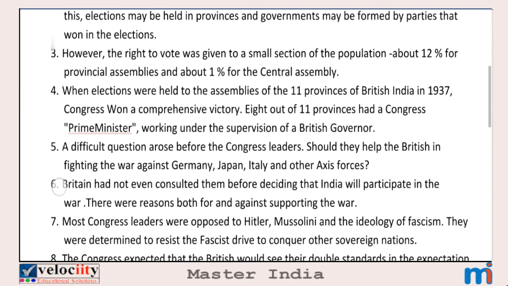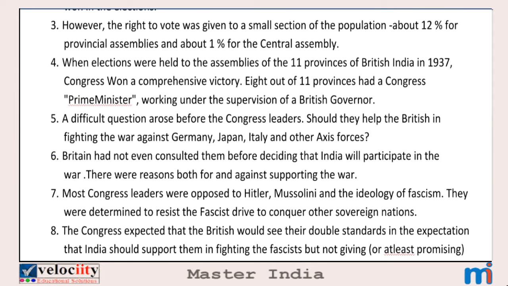Okay, third point. However, the right to vote was given to a small section of the population, about 12% for provincial assemblies and about 1% for the central assembly. So even though elections were held, only a small section of the people had the right to vote: about 12% in provinces and only 1% in the central assembly. That means when we think a state had 100 people, only 12 people got the right to vote, and if a country had 100 people, only 1 person got the right to vote.